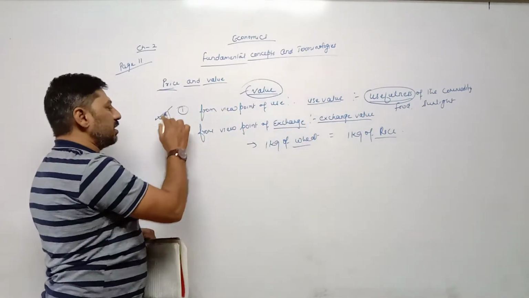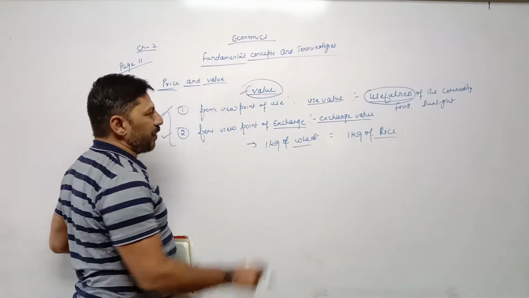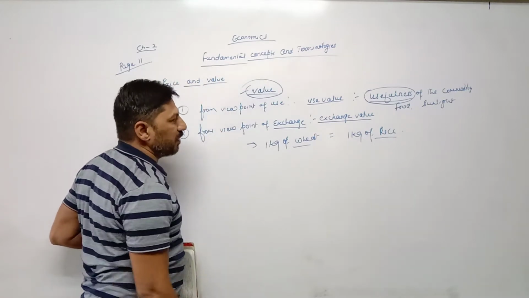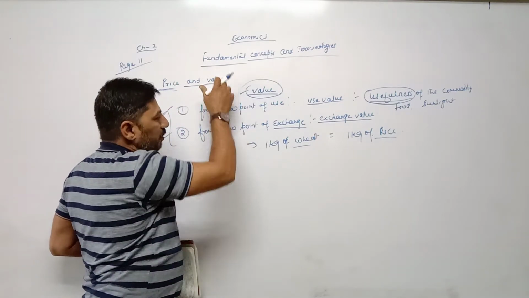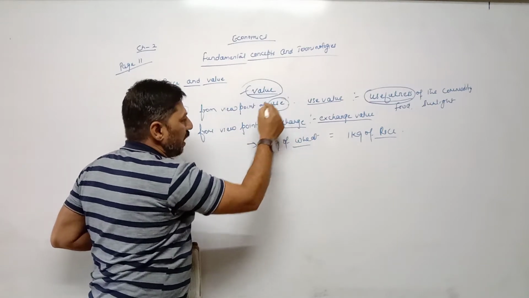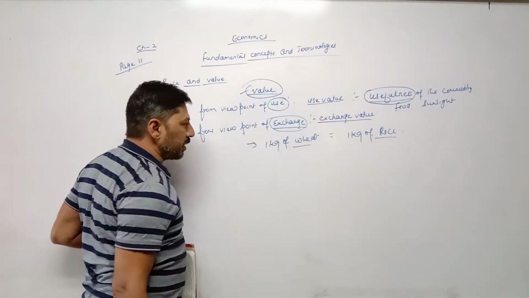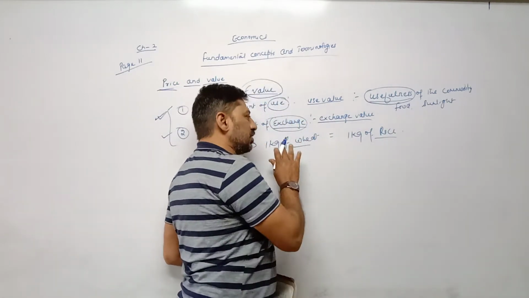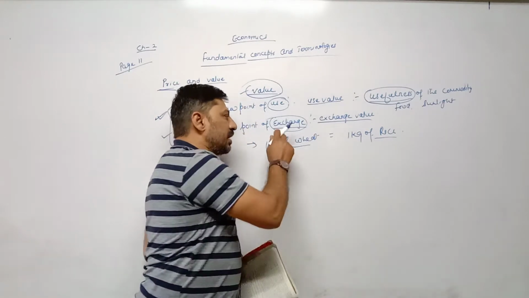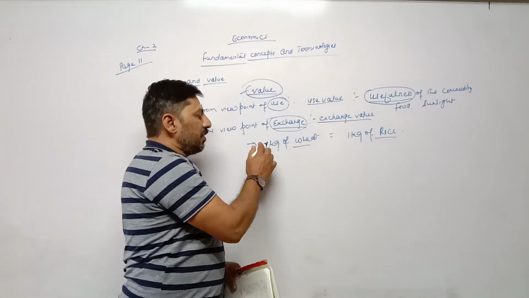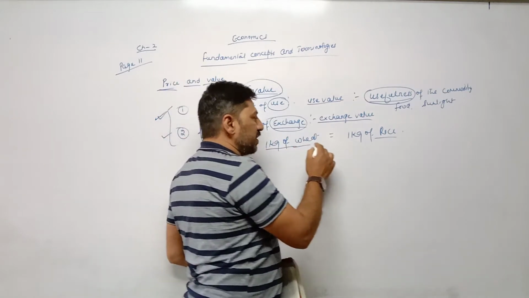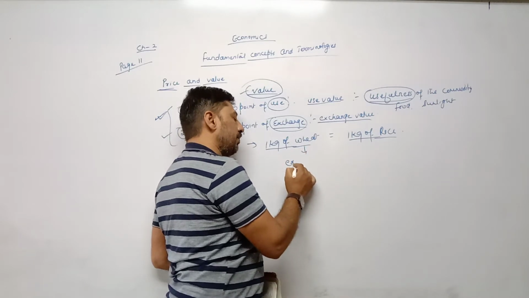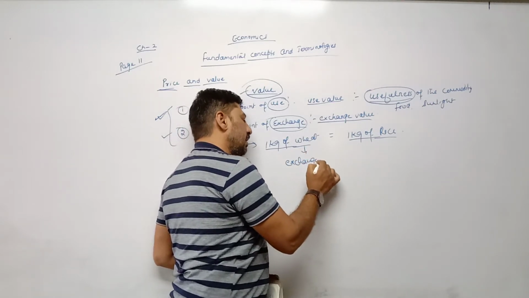So two points are there in order to explain the meaning of value. Price and value have different meanings. In order to understand value, we have two different points: on the basis of use and on the basis of exchange. The commodities, the goods which can be exchanged with other goods, we can say that such goods have value. But which type of value? Exchange value. Example: if 1 kg of wheat can be exchanged with 1 kg of rice, then we can say that wheat has exchange value.